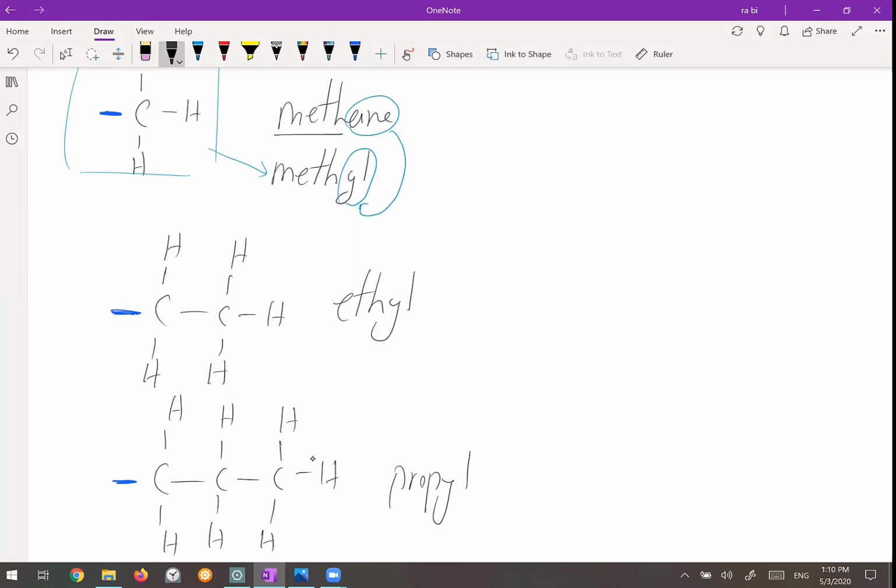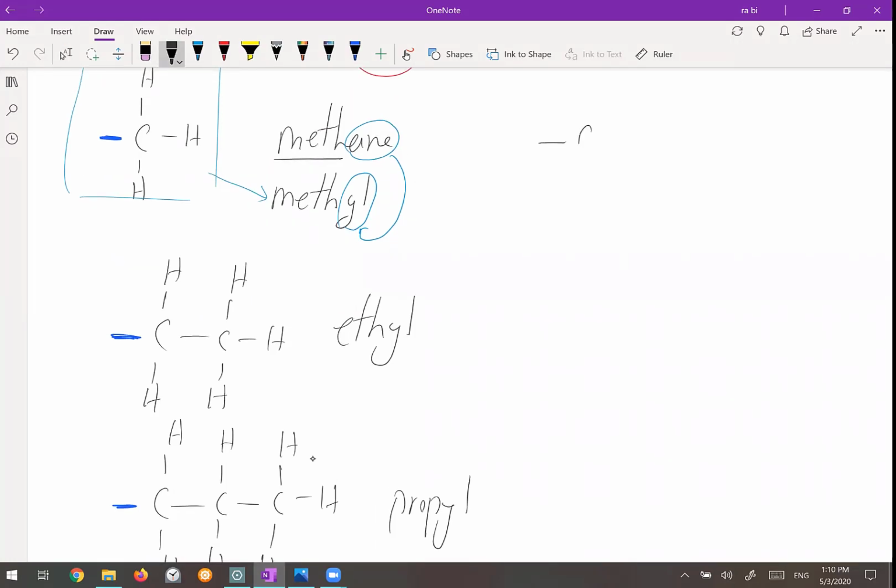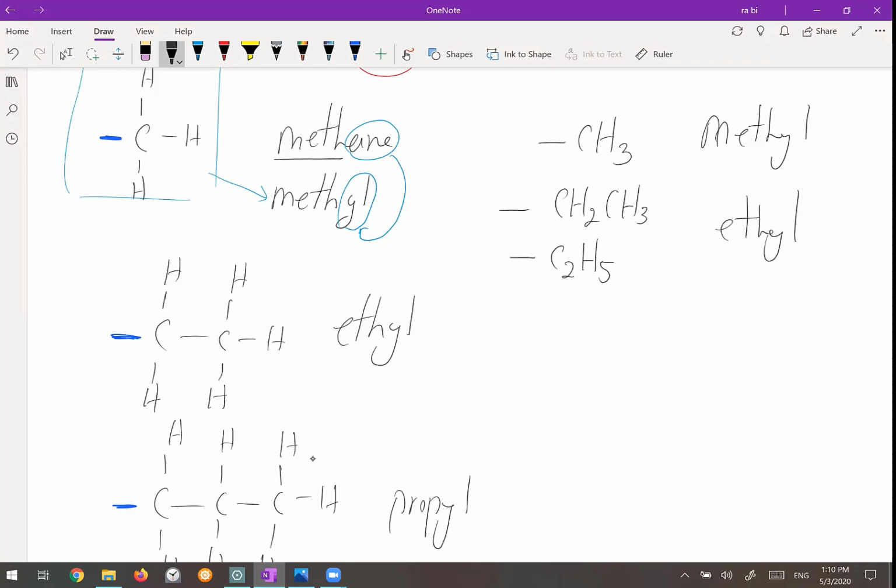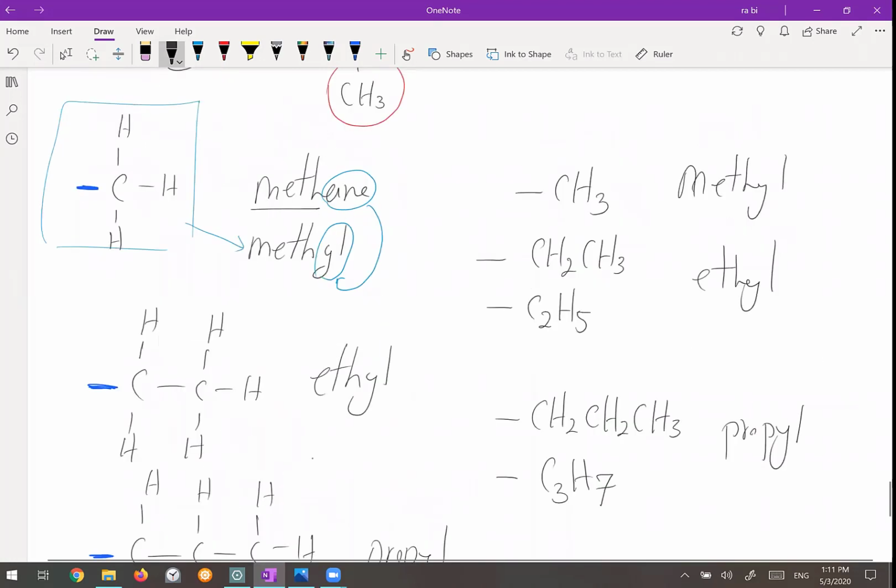Okay, you must memorize them. So if you have CH3 as a branch, it is methyl. If you have CH2, CH3, sometimes we can show it by C2H5. Okay, it is ethyl. If you have CH2, CH2, CH3 as a branch, or we can write it C3H7, it's called propyl. So these are called branch.